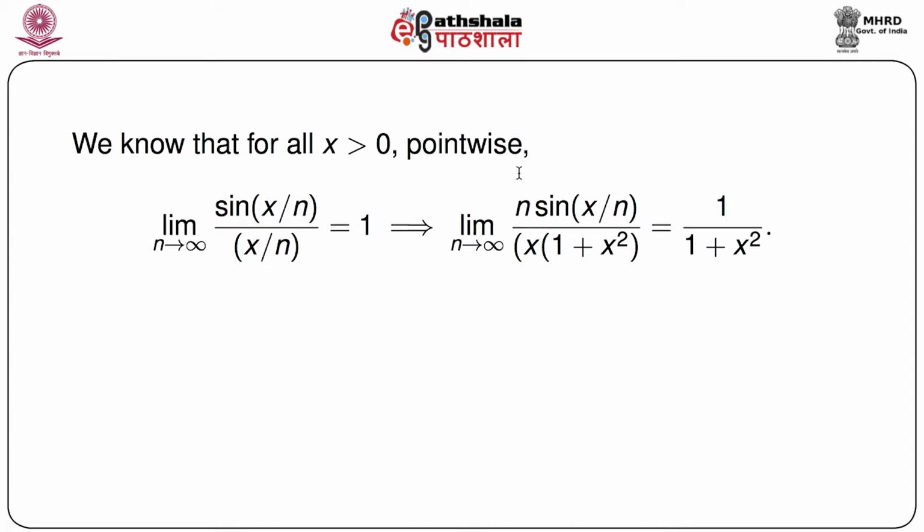So the limit applies only to the part sin(x/n) divided by x/n, which is in fact 1. Ultimately the limit becomes 1 by 1 + x², pointwise for every x.